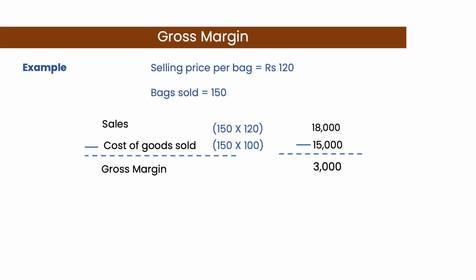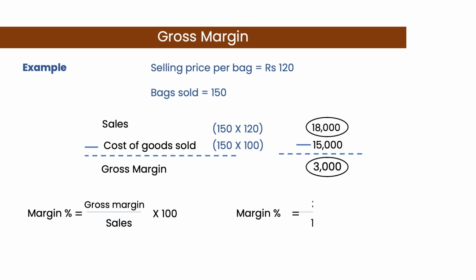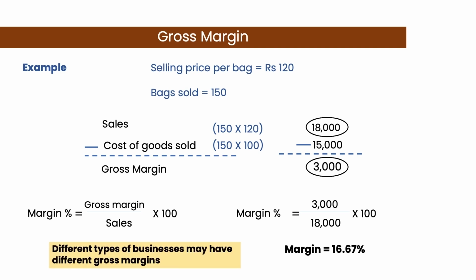Gross margin can be expressed as a percentage. It can be calculated by dividing the gross margin amount by the total sales and multiplying by 100. So, in this case, the margin percentage is Rs 3,000 divided by Rs 18,000 and multiplied by 100, which is 16.67%. That is the gross margin percent. Different businesses may have different margins.